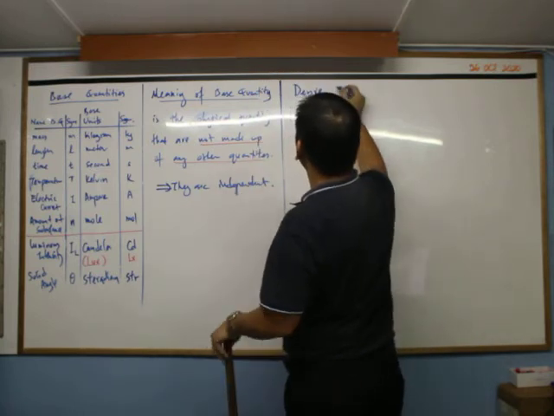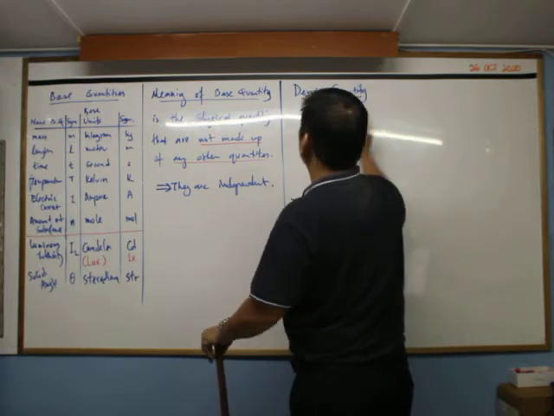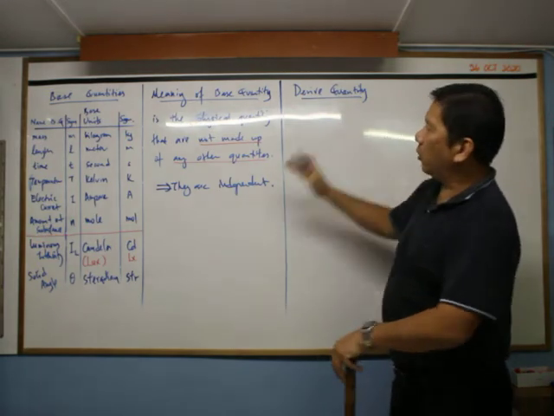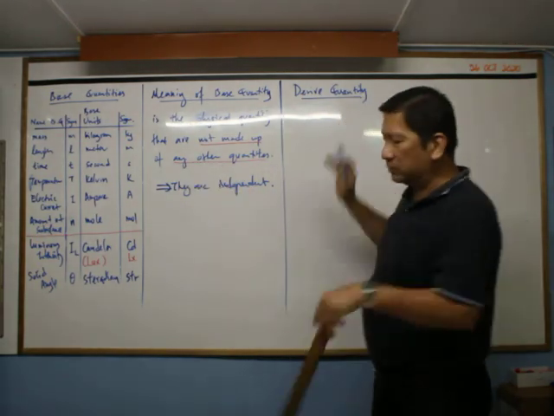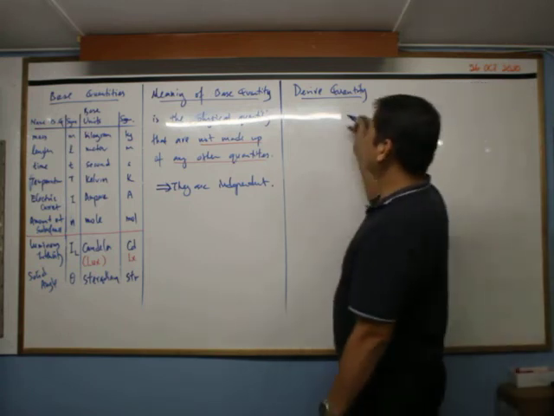So now, since we already know roughly the base quantity, we want to talk about the meaning of derived quantity.